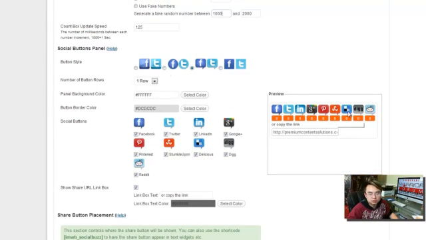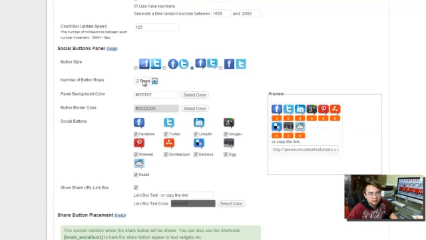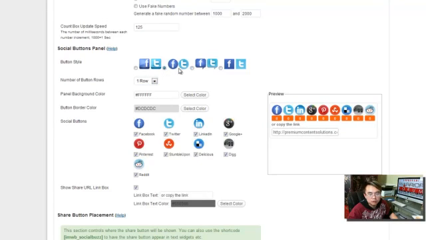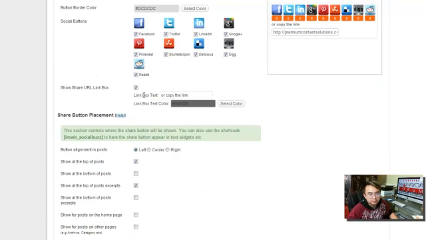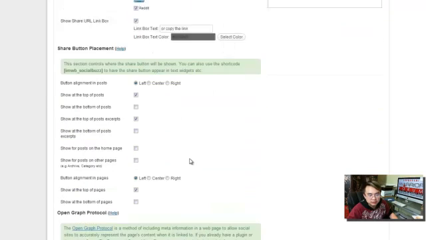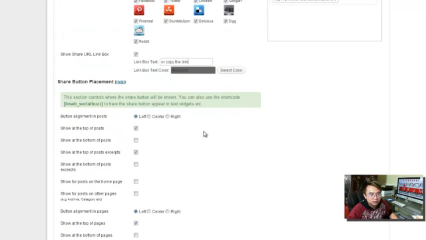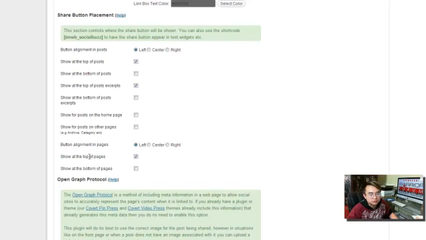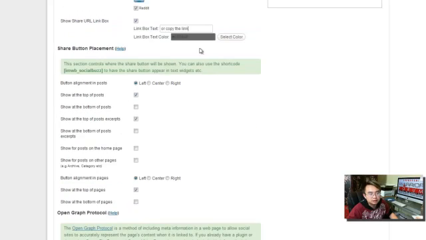And the social buttons, this is where you configure all these settings. You can change different rows and settings and looks of it. You can make a circle, a square, or a 3D kind of thing. You can select, deselect. This one I'm not so sure. I think this is what message you want to put in when they post on the social sites. I didn't have time to fool around with that right now, but this also configures where you want the button to show up. This pretty much is all self-explanatory.